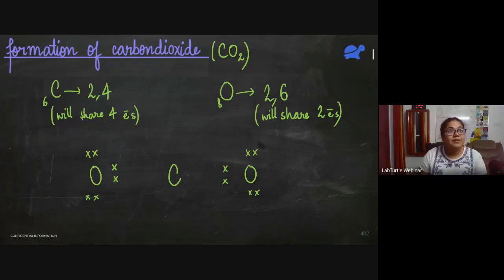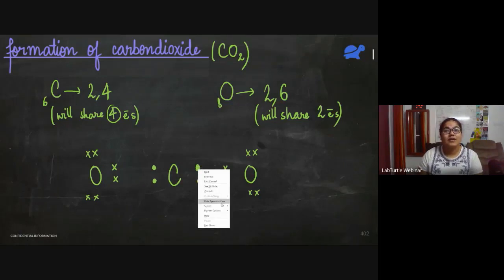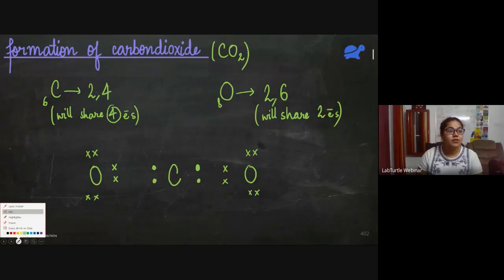But we know that carbon will share 4 electrons, right? And carbon only has 4 electrons. So the electrons of carbon will be like this. It will share 2 with this oxygen atom. It will share 2 with the other oxygen atom. Okay. Now, if we try to see whether their valence shells are complete or not, what will happen?